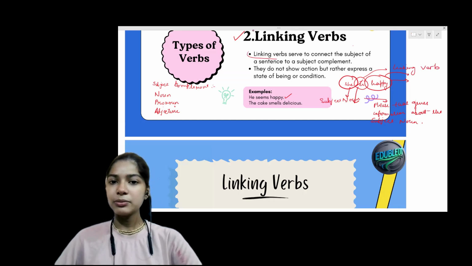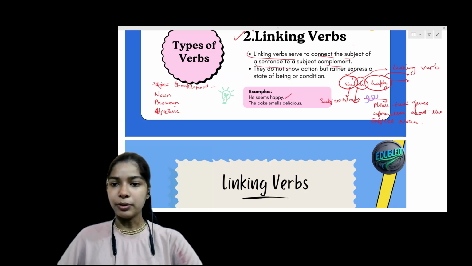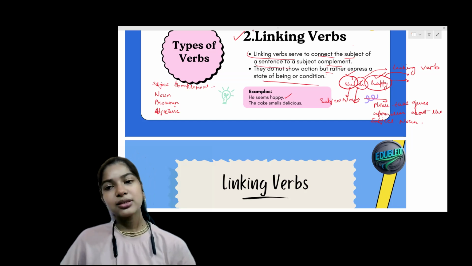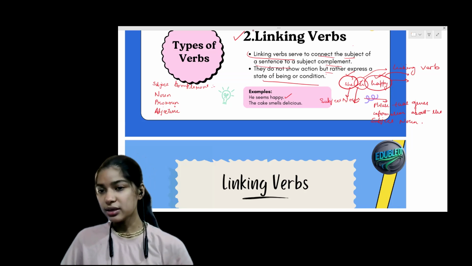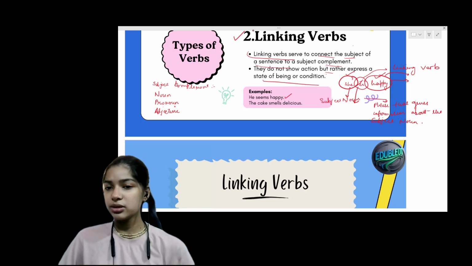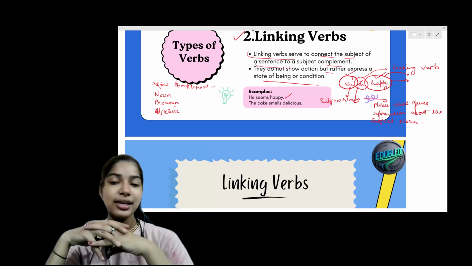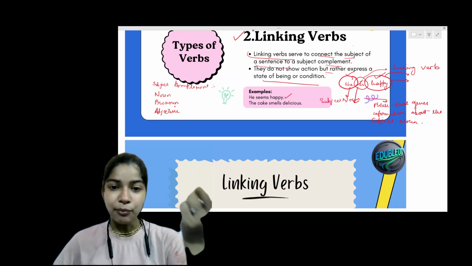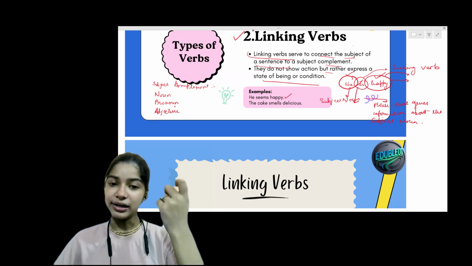So, a linking verb serves to connect the subject of a sentence to a subject complement. They do not show any action but rather express a state of being or condition. Means every time the subject complement, or the phrase that is giving the information about the subject, does not show any action but an emotion, a state of being or a condition.